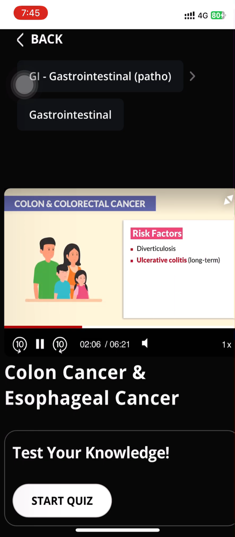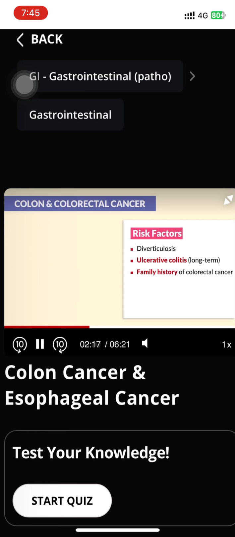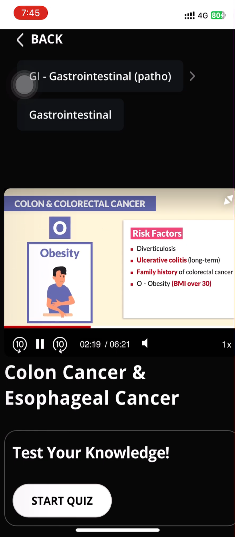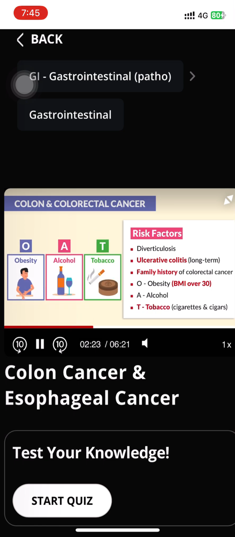Now another risk factor is family history of colorectal cancer. So family is a big factor that's commonly tested, specifically for colorectal cancer here. And the other risk factors are OAT. O for obesity, that BMI over 30, A for alcohol, and T for tobacco. So we included cigars here because it's cigarettes, cigars, and even chewing tobacco.